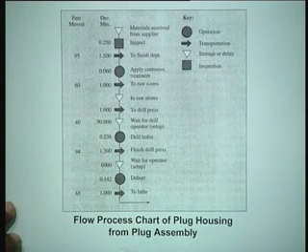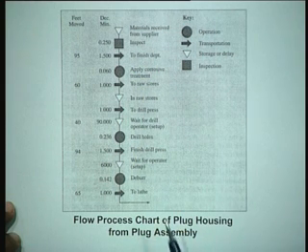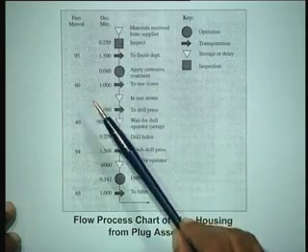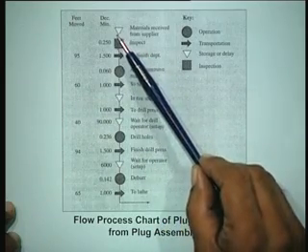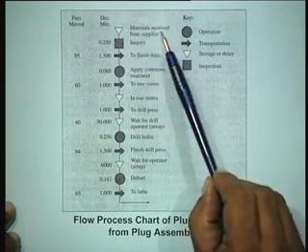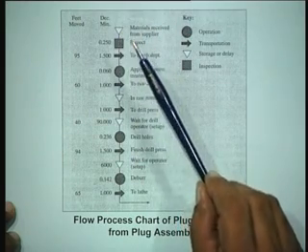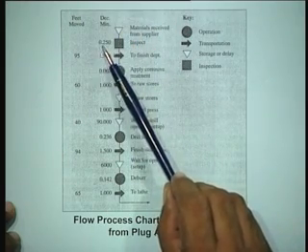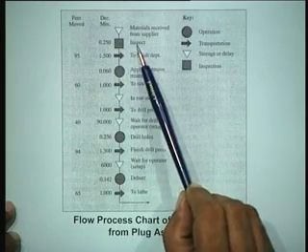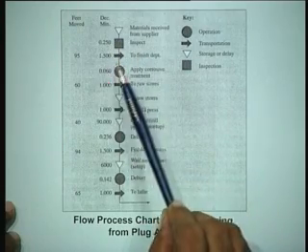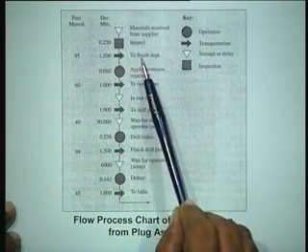And what is being said here is that this particular chart describes how the plug housing from the plug assembly, that is that particular component, will move and what are the timings. So it shows actually that material is received from the supplier and it is in storage, and then the time required to inspect it is given here, and then from inspection it moves to the finish department.